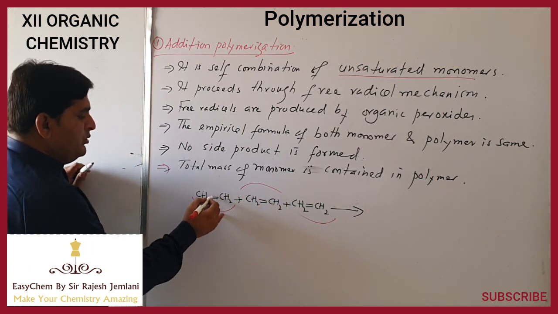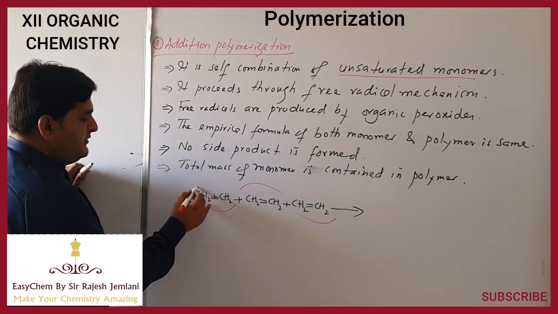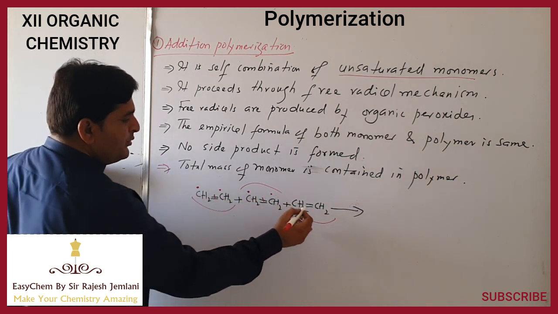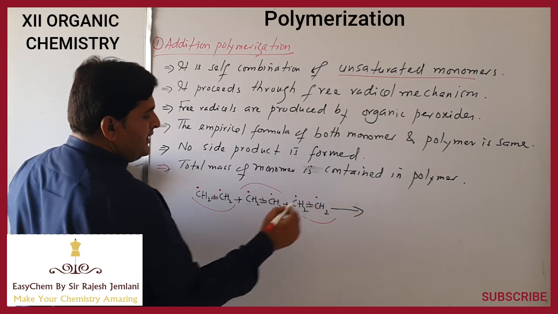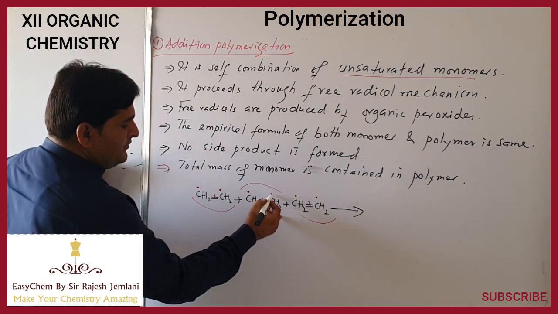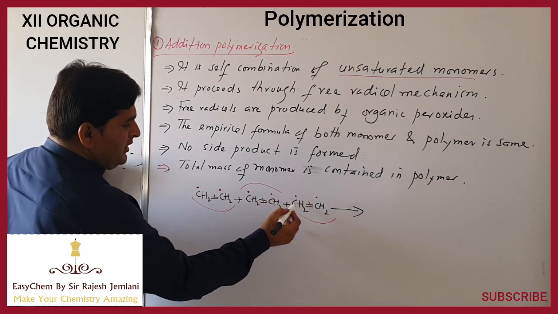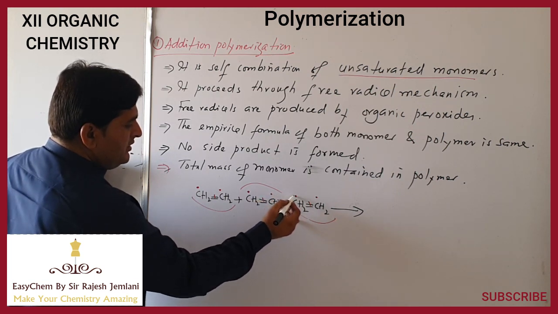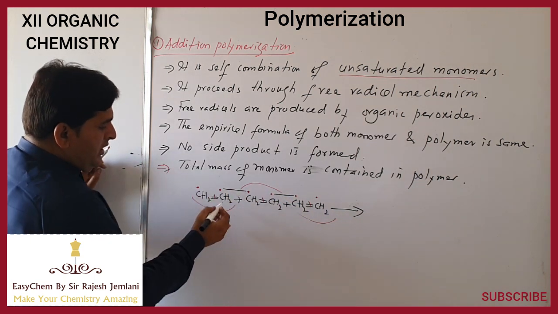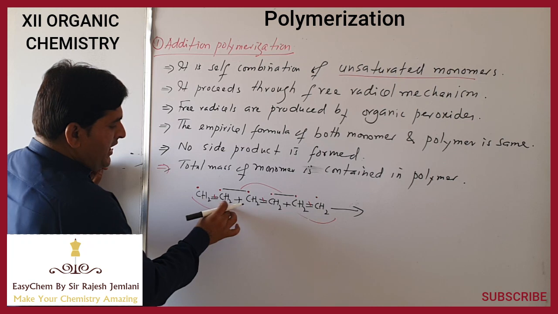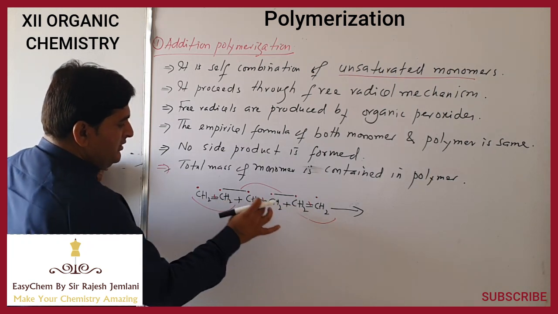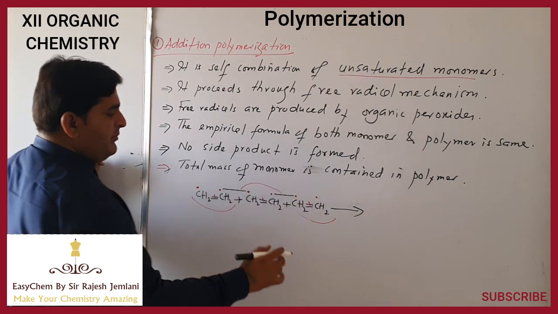They undergo homolytic bond fission and free radicals are produced. Each pi bond of ethene will be broken and free radicals are formed. The free radical of this carbon and the free radical of this ethene undergo self addition. The carbon of this ethene has been bonded to this ethene. The pi bond will be broken and sigma bonds will be formed.